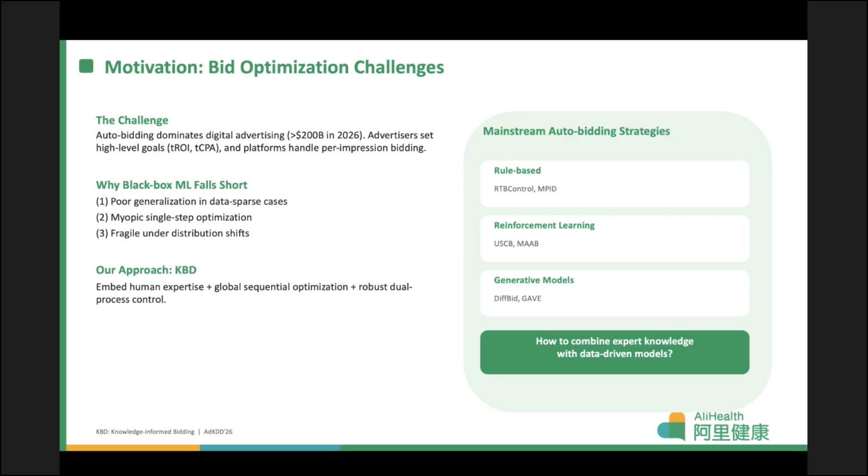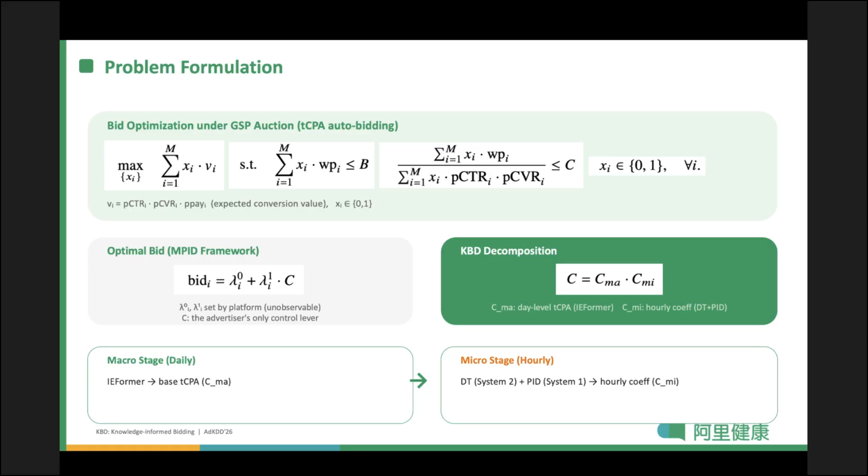Our approach, KBD, embeds human expertise into a dual process framework that combines global sequential optimization with robust reactive control. Formally, we consider bid optimization under GSP auctions with target CPA auto-bidding. The objective is to maximize expected conversion value subject to budget and cost constraints. Under the MPID framework, the optimal bid decomposes into a linear function of the advertiser's control parameter C. This C is the only lever the advertiser can adjust.